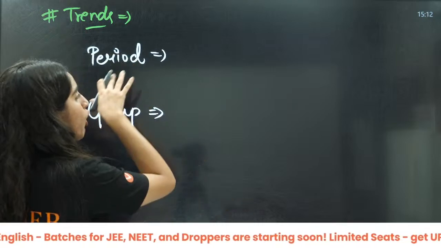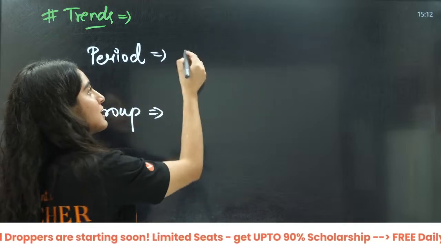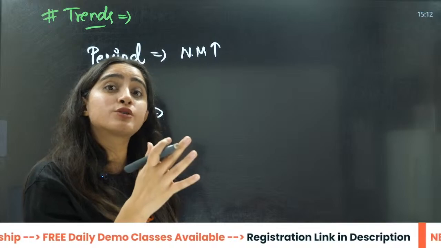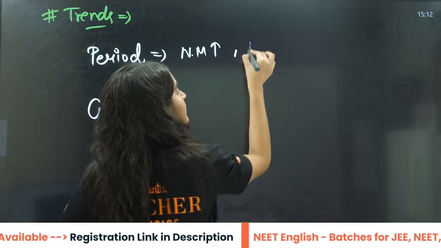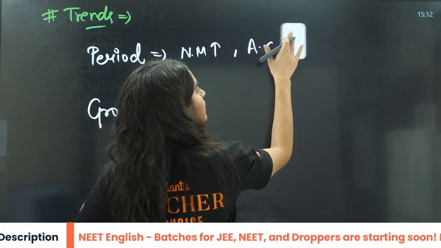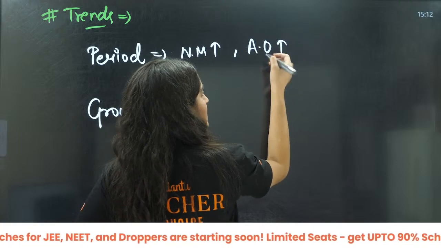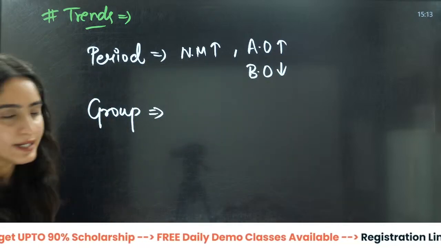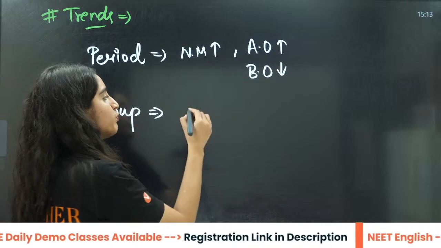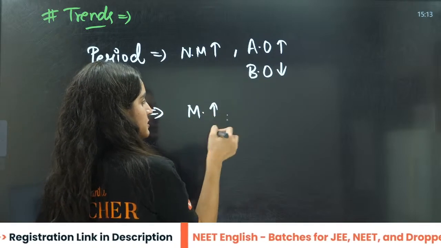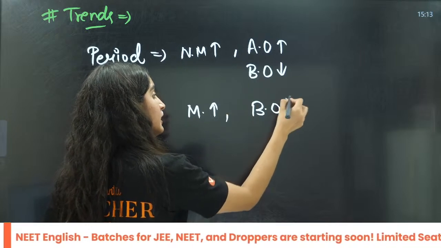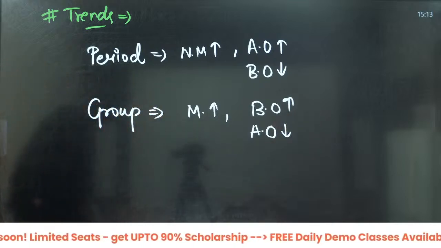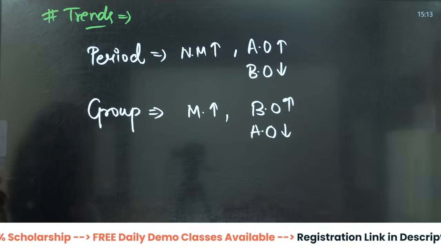Along the period, the non-metallic character is increasing. Non-metallic is associated with the acidic oxide, so acidic oxide will increase and basic oxide will decrease. Similarly, down the group, metallic character increases. That means basic oxide will increase and acidic oxide will decrease, okay?